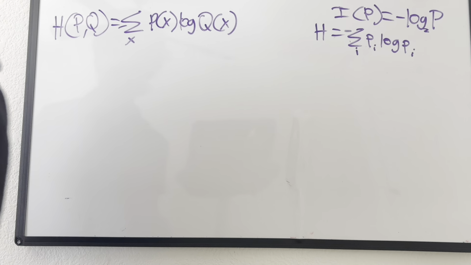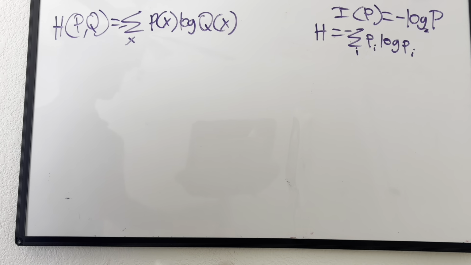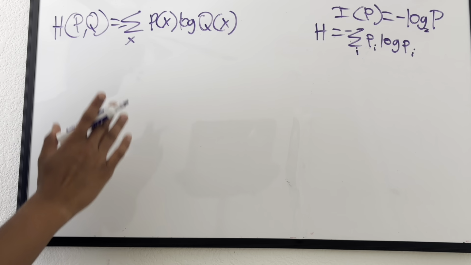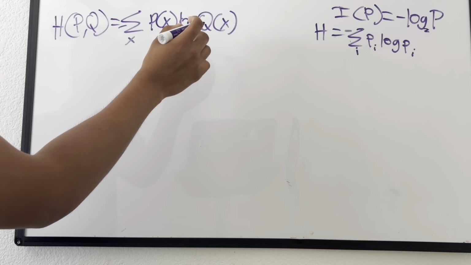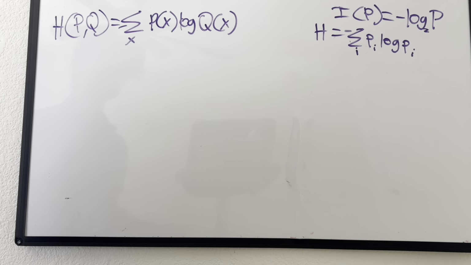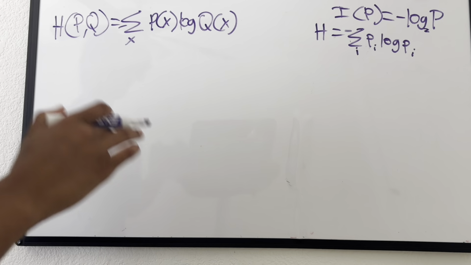So today we're going to be talking about cross entropy, and you're going to see how this all comes together. And this is the formula for cross entropy over here, and you might have no idea what this means, and that is totally fine because we're going to go over it.